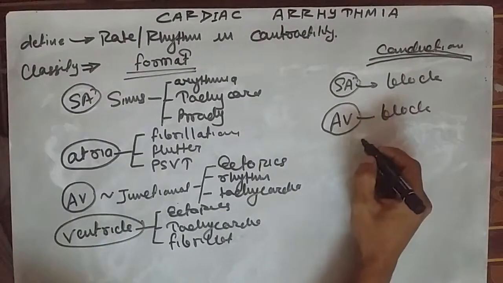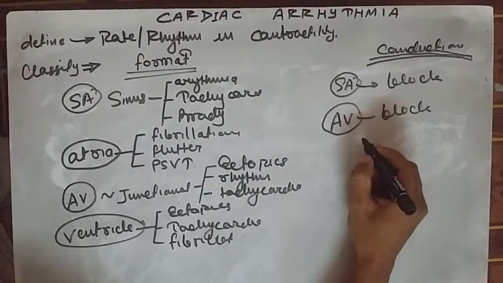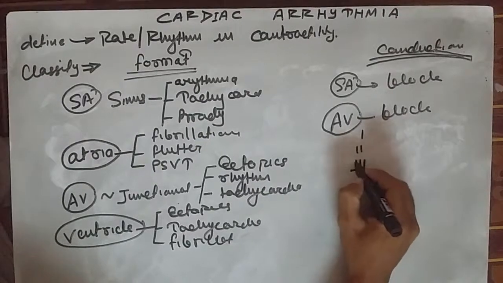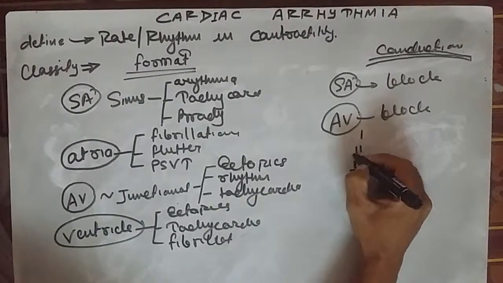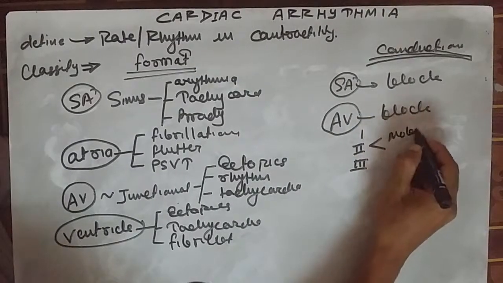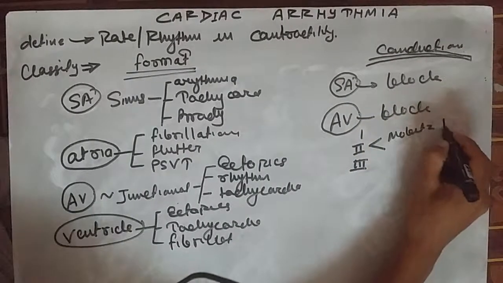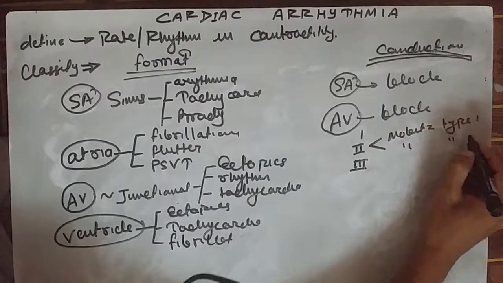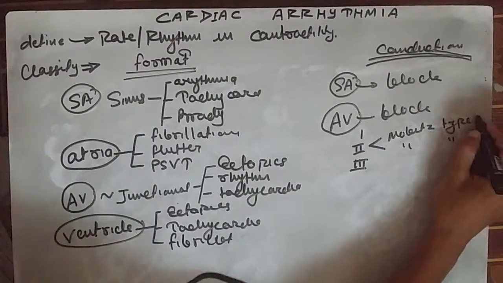AV block is divided into three types: first degree, second degree, and third degree. Third degree is also called complete heart block, and second degree is divided into Mobitz type 1 and Mobitz type 2 heart block.